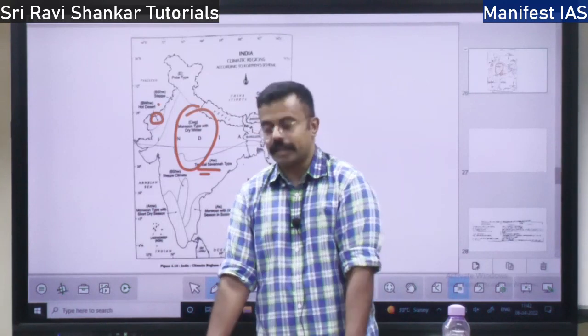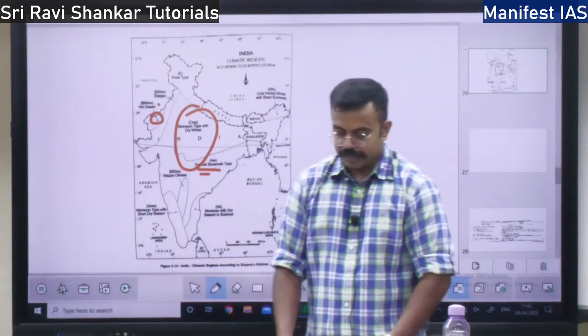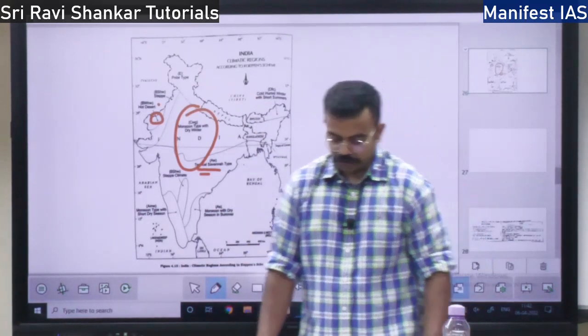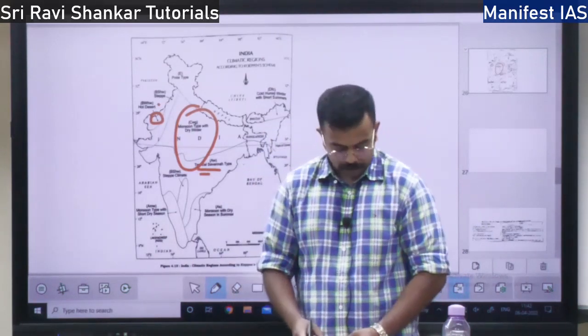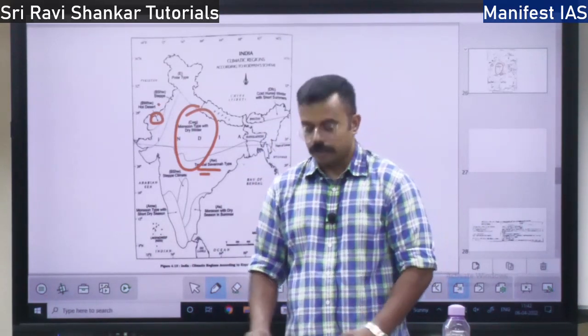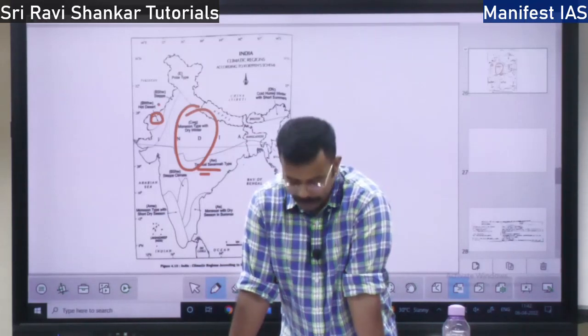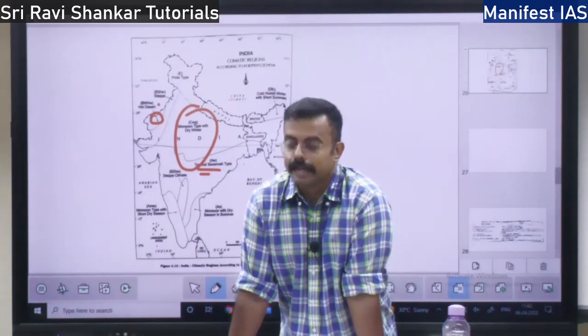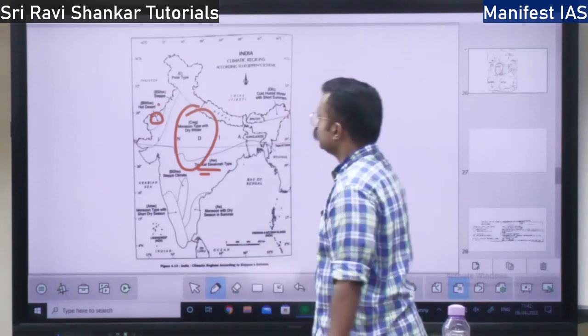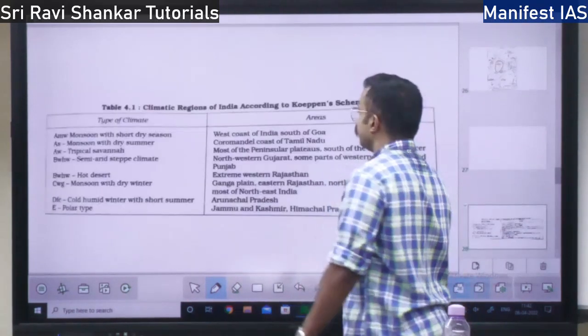So in the ice climate, the temperature is always less than 10 degrees Celsius. This is the broad 5 types of climates in India. They have divided these 5 types into further 8 climatic regions. Totally 8 climatic regions they have divided into.